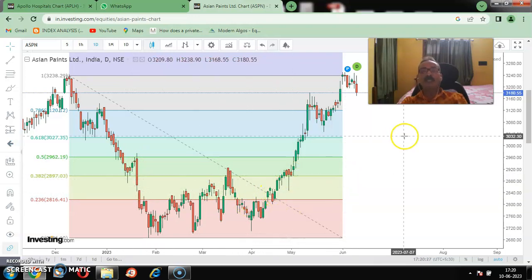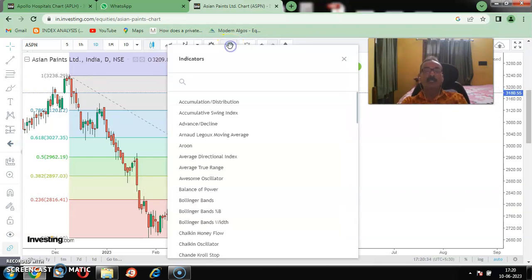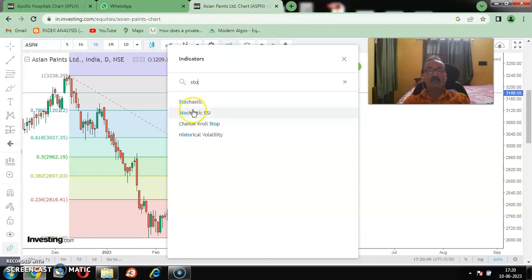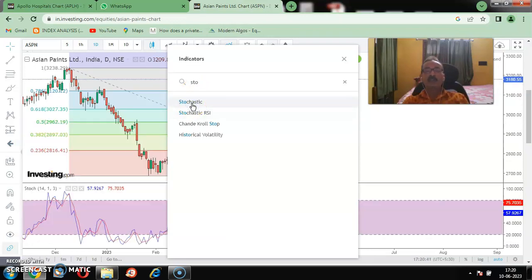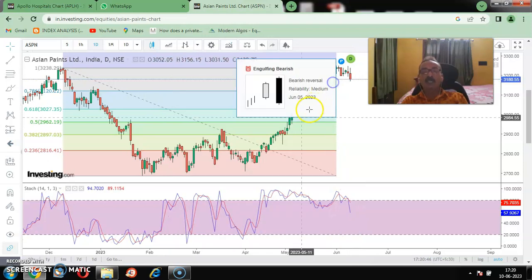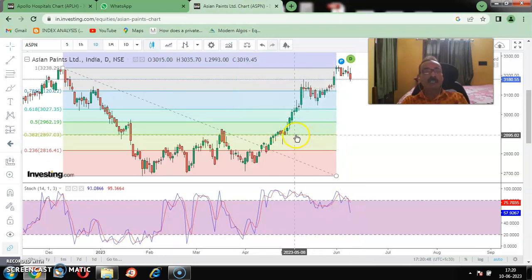So now another thing: with the help of Fibonacci retracement, if you also utilize another indicator, it will give you better confirmation. For example, I am just plotting the stochastic, right? If you plot the stochastic, it also gives you a very good signal. You just see, we made an entry when the price crossed above the 38.2%.